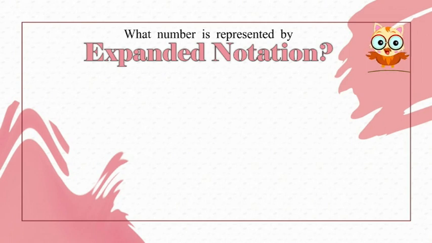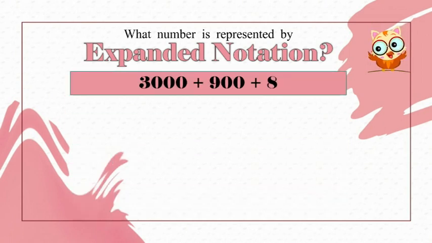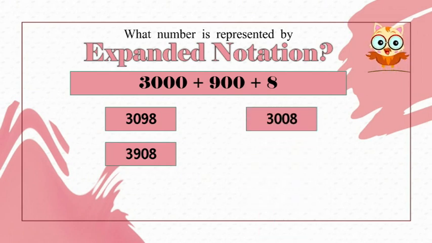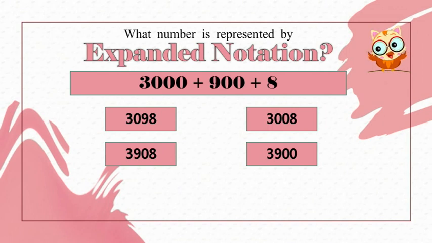What number is represented by the expanded notation in this question? 3000 plus 900 plus 8. 3098, 3908, 3008, or 3900? What is the correct answer? Excellent. 3908.